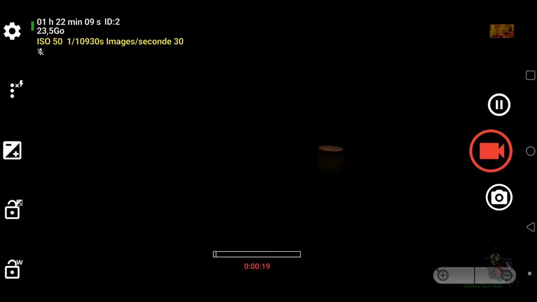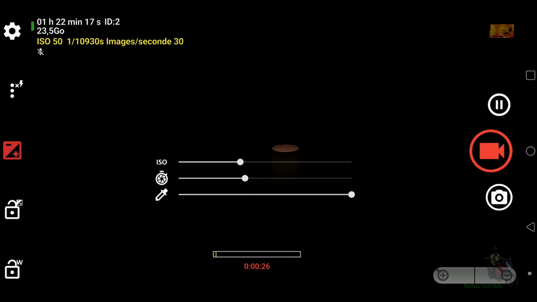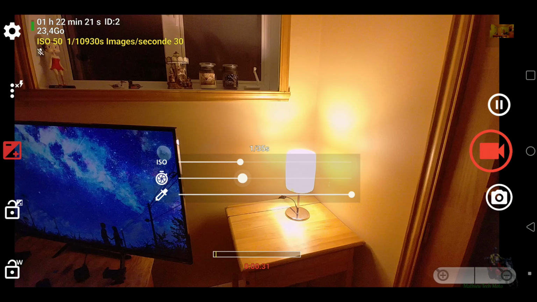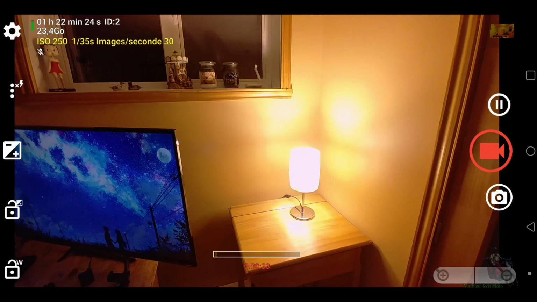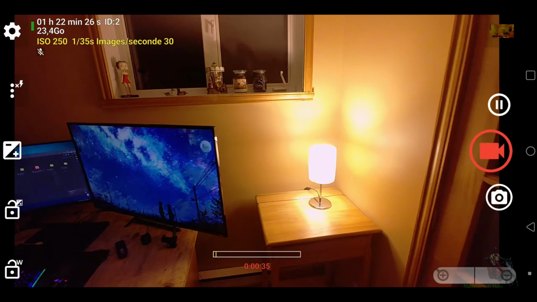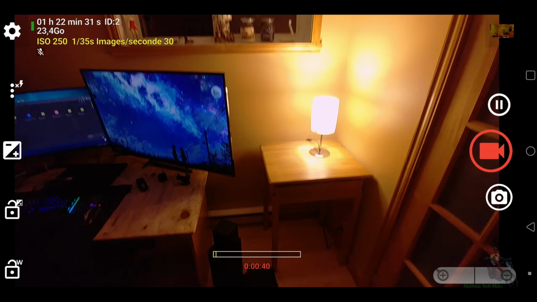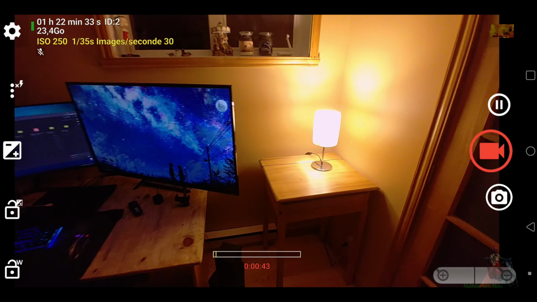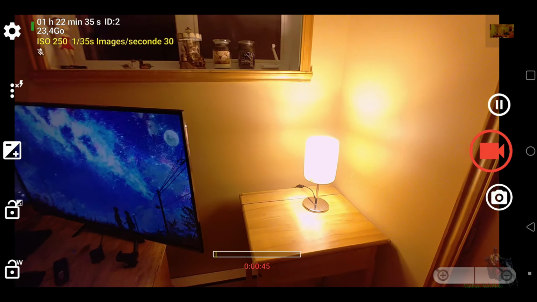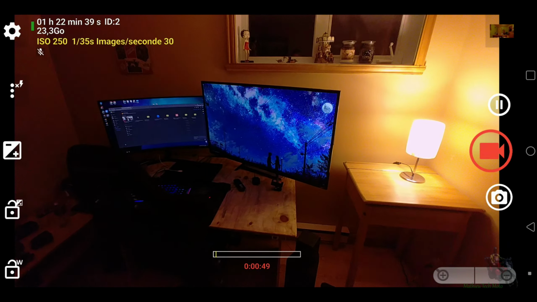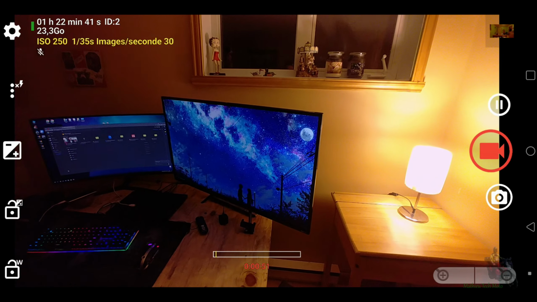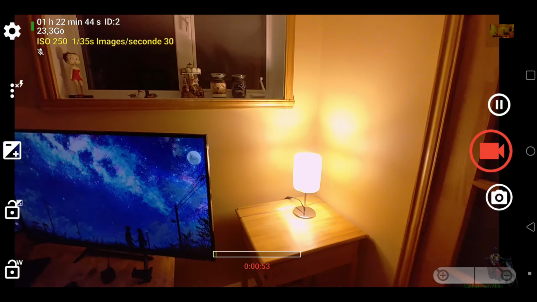So the shutter speed will go to 10,000. What I have found to avoid this situation, this is only happening at 130 shutter speed. So if I go into 135 shutter speed, the problem won't be there. So this is mostly on the LG phones. So avoid the 130 shutter speed and you should be fine.